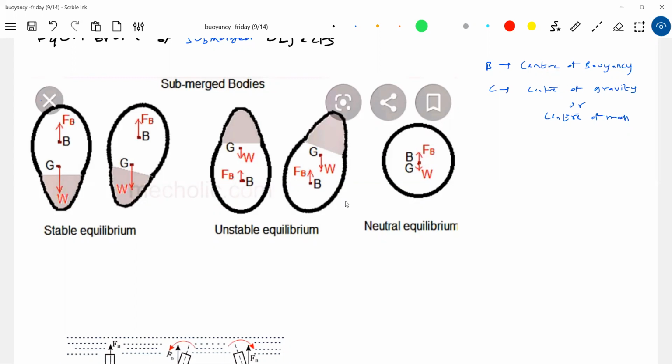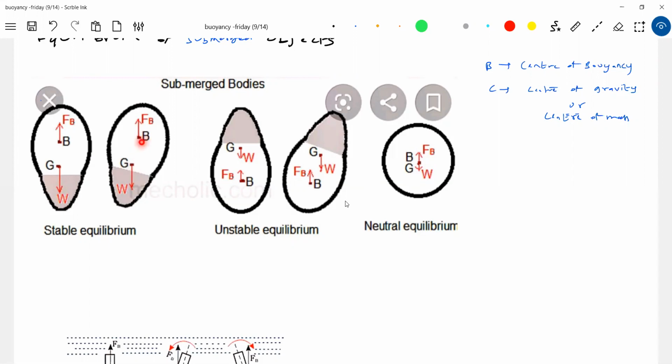Okay, look at this one now. Definitely you can say the center of gravity is what I'm just taking to be here, of the body. The center of buoyancy of this body will come here. Now this is in equilibrium. Slightly, I will tilt it. If I tilt it, then you can see that